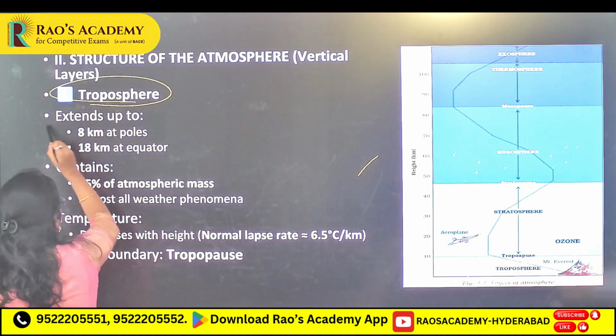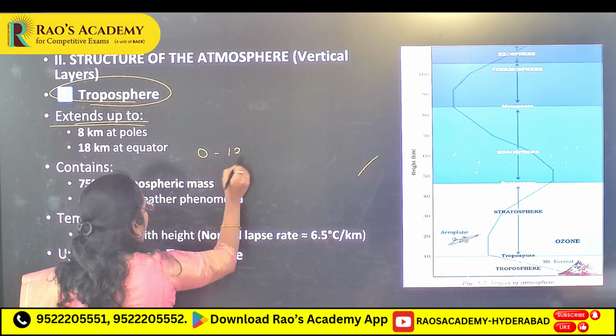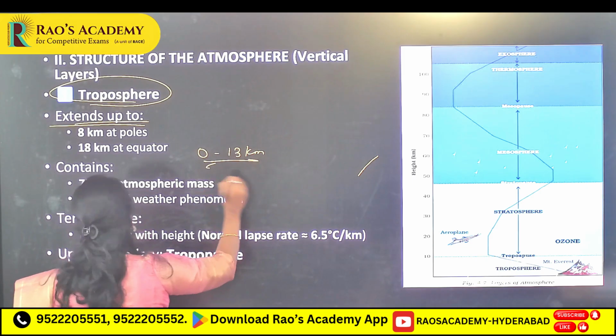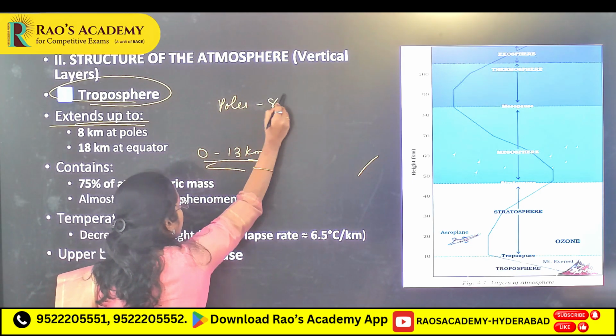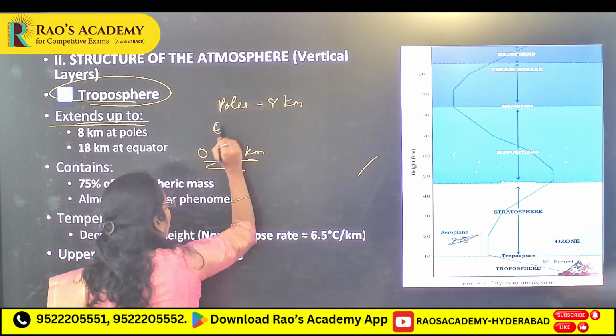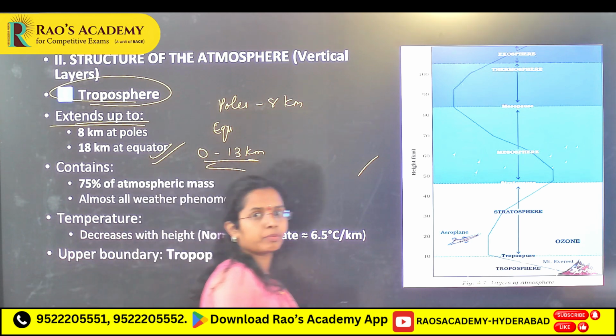Troposphere extends on average from 0 to 13 kilometers, but at the poles it is 8 kilometers and at the equator it is 18 kilometers.